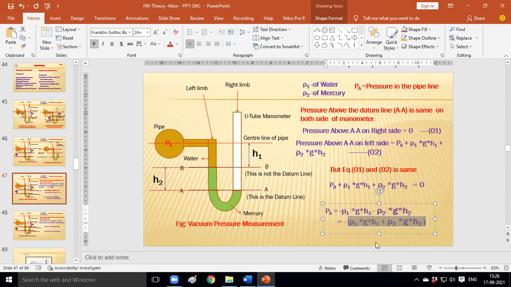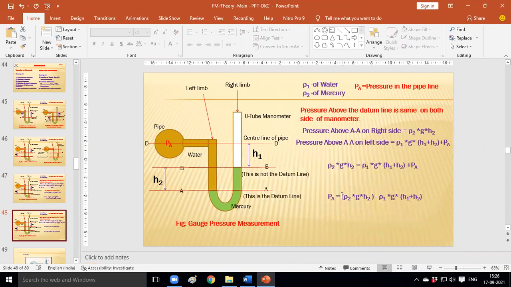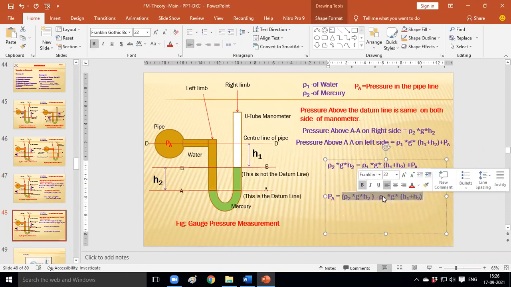Why is PA negative? Because this is a vacuum pressure, which means below the atmospheric pressure. Below atmospheric pressure means the negative side. That's why we get the value of PA with a minus sign. And in the case of gauge pressure, PA is positive. Is it understood?